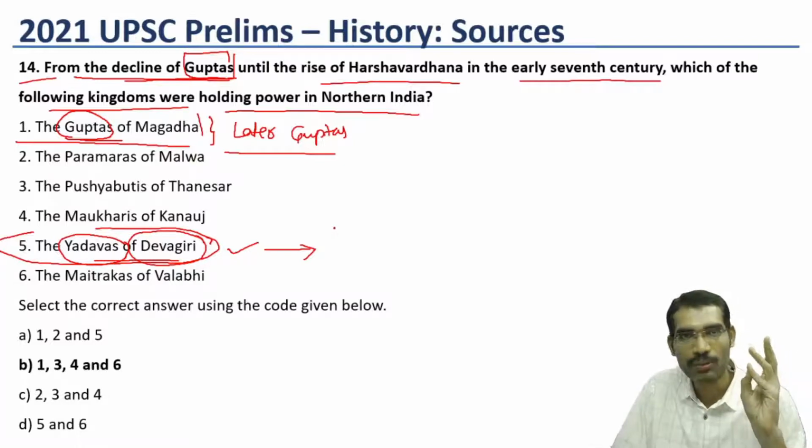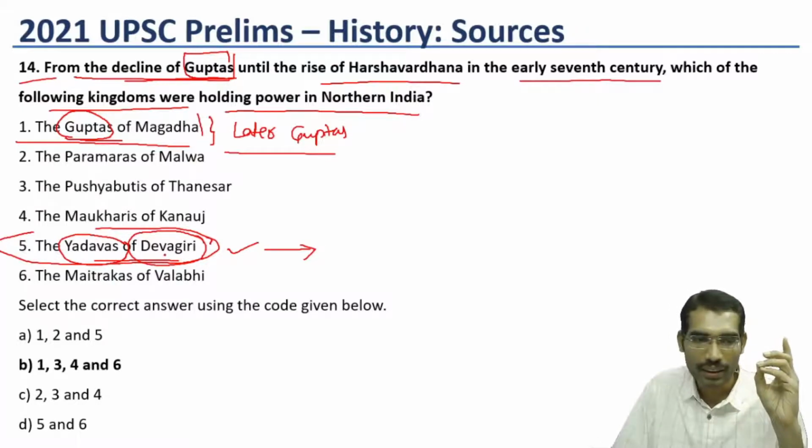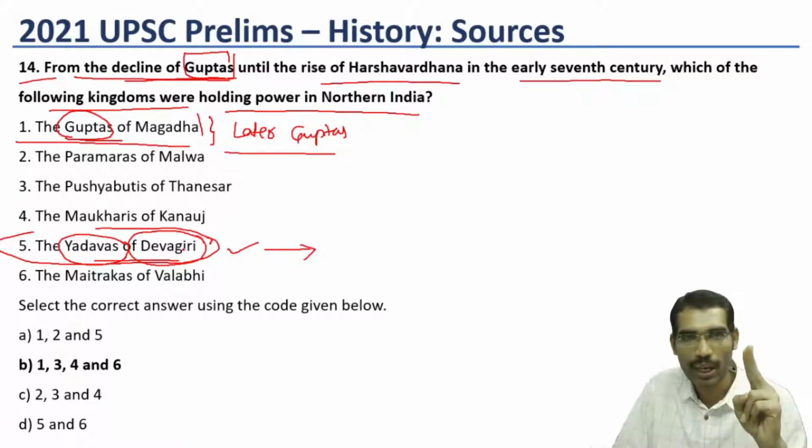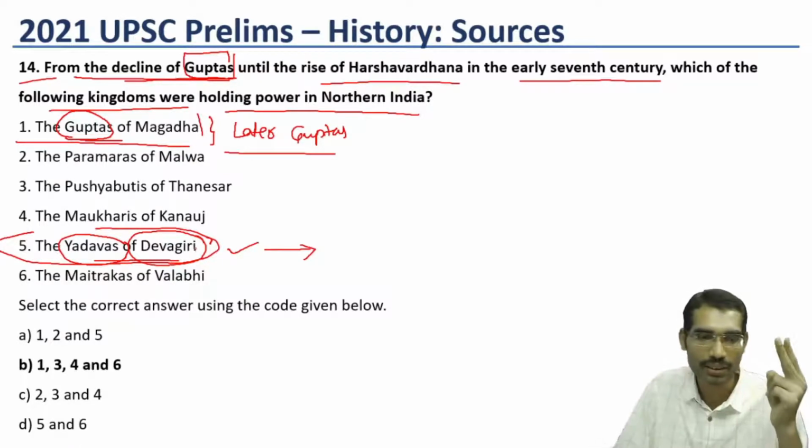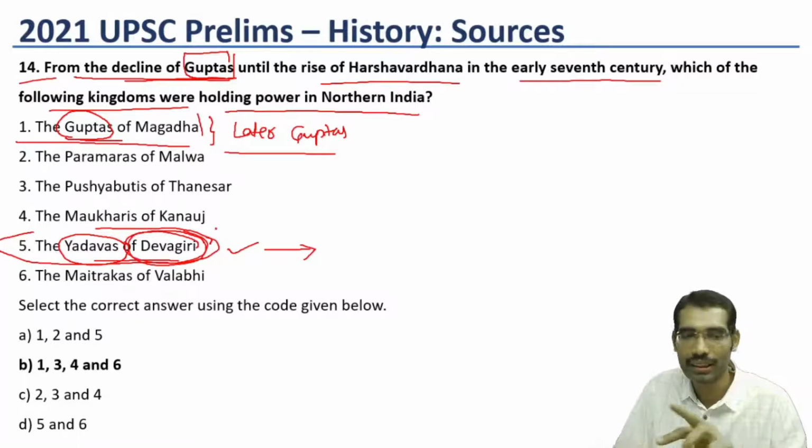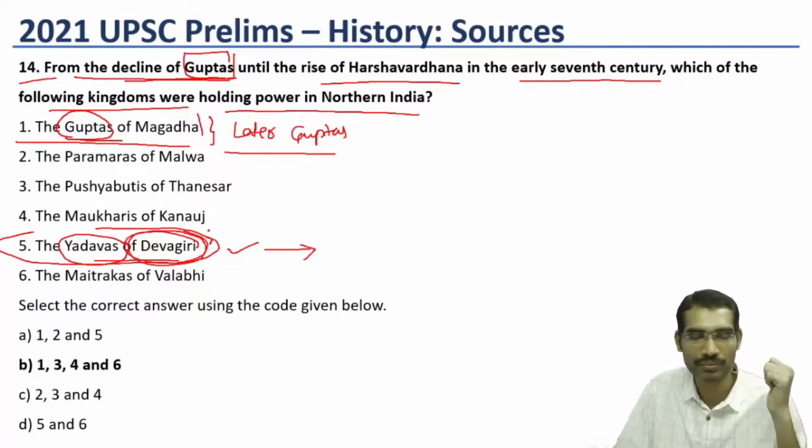These two people were imperialists. They expanded their territories to the Deccan, and if you remember Muhammad bin Tughlaq, he had two capitals. One is Delhi. He shifted his capital to another place that was called Daulatabad. Actually, that Daulatabad was Devagiri. He renamed Devagiri as Daulatabad. Devagiri was the capital of Yadavas.